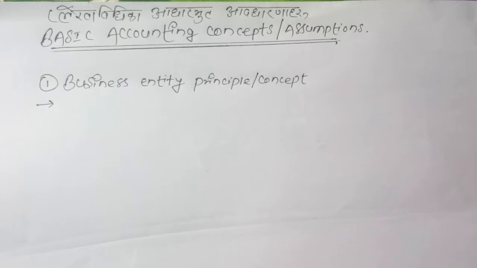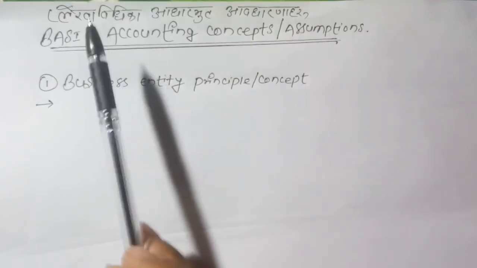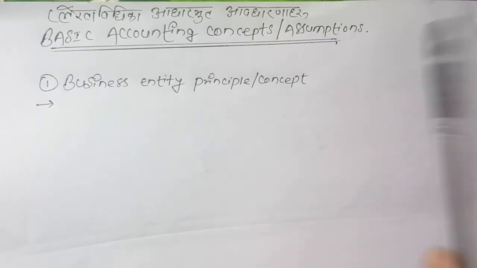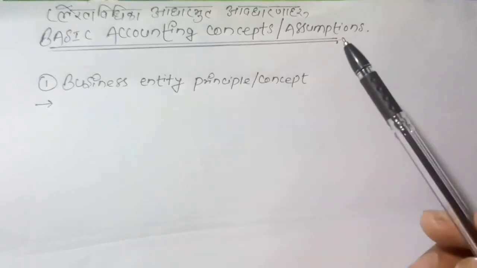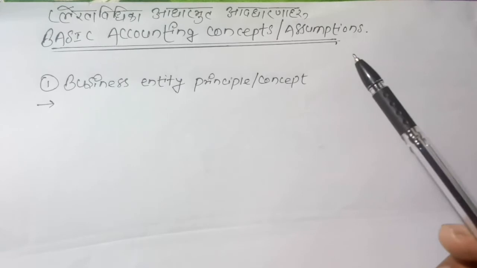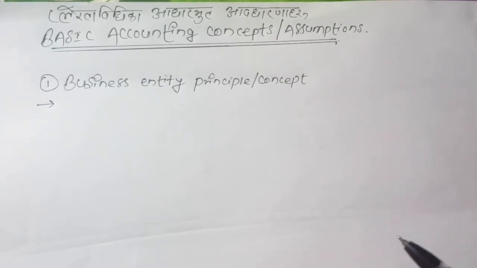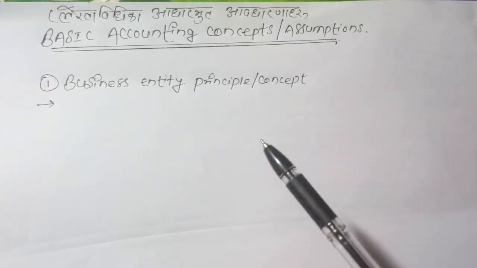Bookkeeping, and this is a very important topic we are going to discuss, and the topic is basic accounting concept and assumption. लेखा विधि का आधारभूत अवधारणाहरू. Don't get confused on concepts and assumption. These have similar meaning. Assumption means, as we do in math, assume the value and we suppose the same thing. The Nepali meaning of this word assumption is anuman. So the first concept